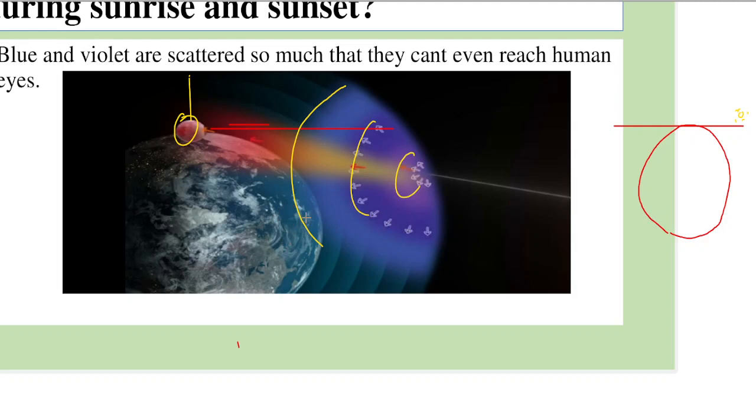This is the reason that in traffic signals red color is used to mean stop, since red color is less scattered, and even from far away it can be seen. Imagine what would happen if blue or violet was used to mean stop: from far away it can't be seen, which would lead to accidents. So this behavior is again the reason that the sky appears to be reddish orange during sunrise and sunset.